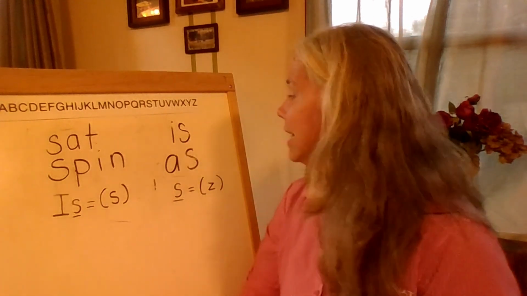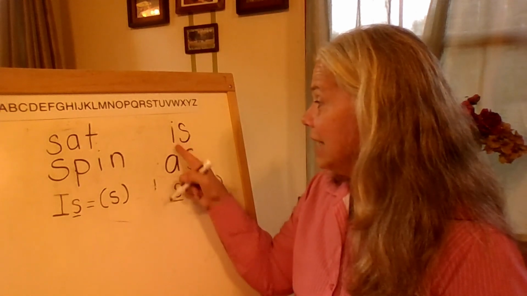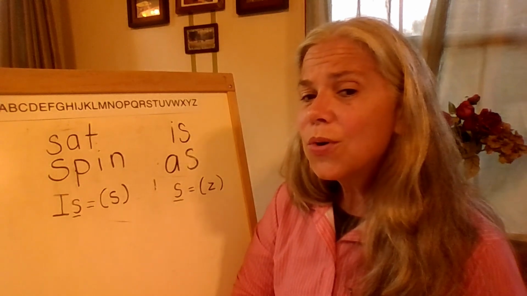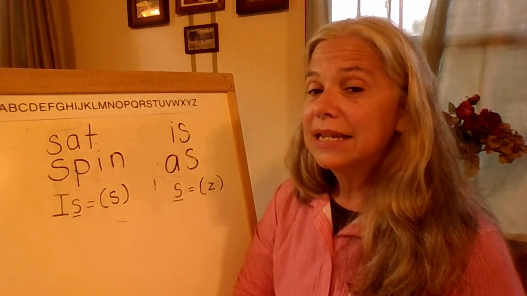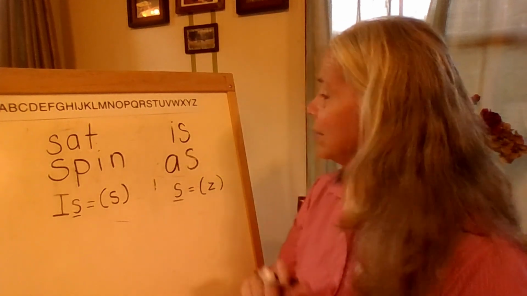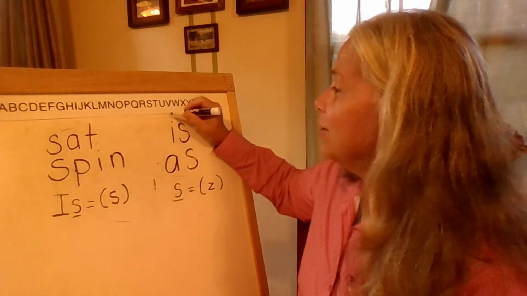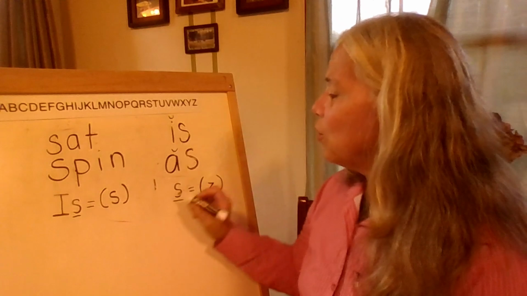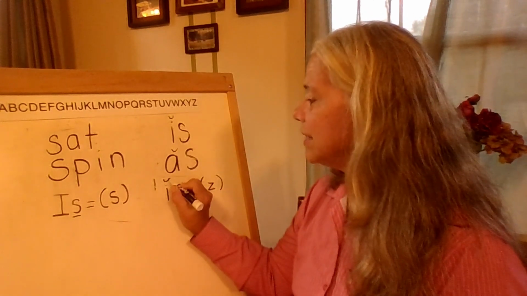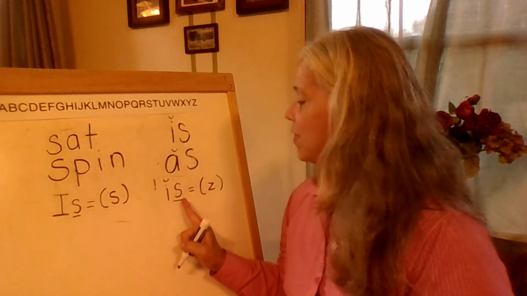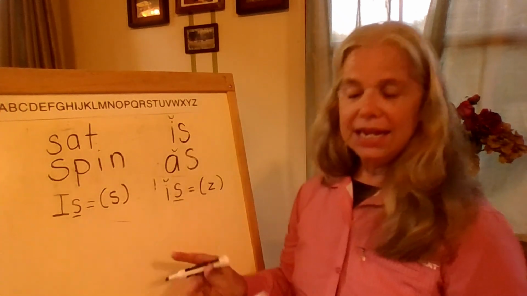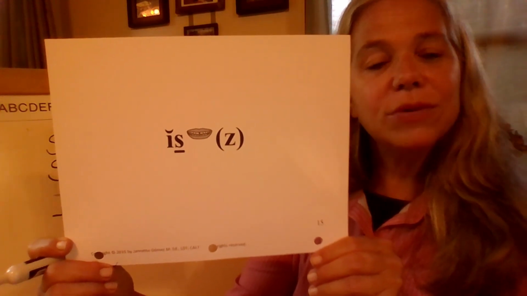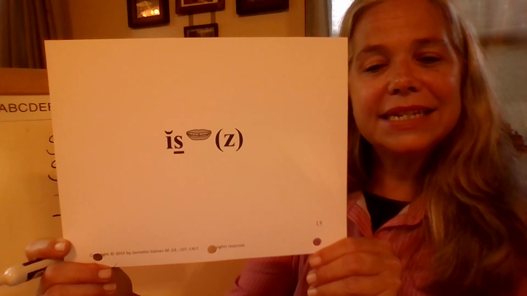Okay. What comes right before the final S right here? Yeah, it's a vowel. Now, I is a vowel and A is a vowel. Is the vowel a short vowel sound or is it long vowel? Is, as. It's a short vowel sound. Right, a vowel sound that is short, we code it with a breve. So we're seeing a short vowel sound right here before the S. So that's telling us S says Z after a short vowel sound, as in is.